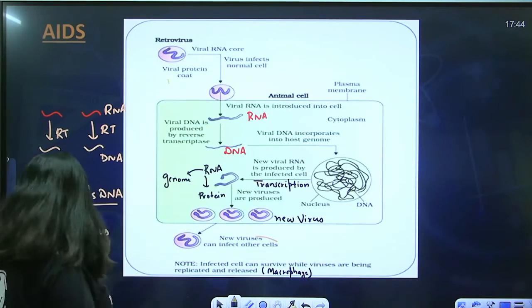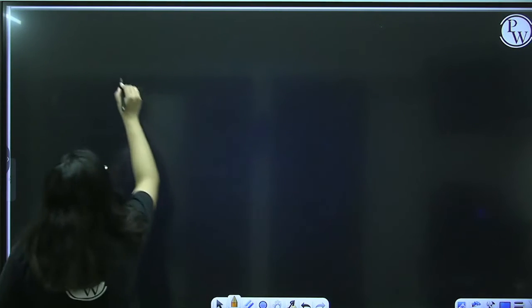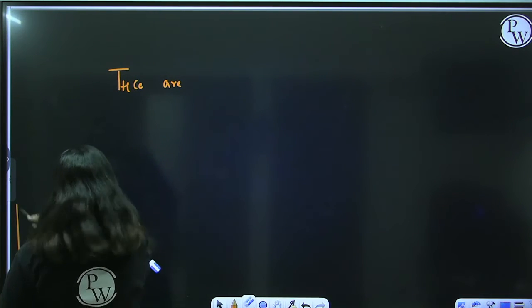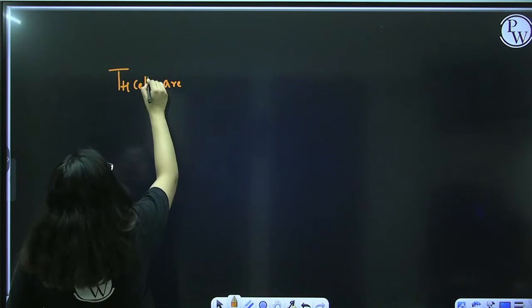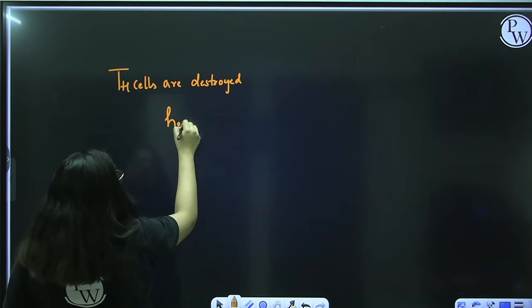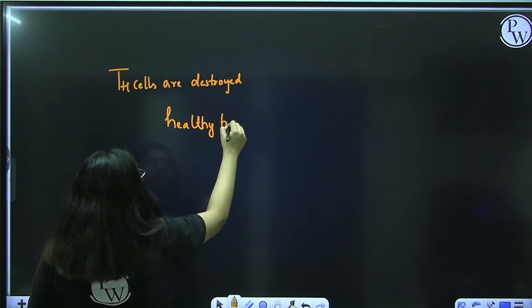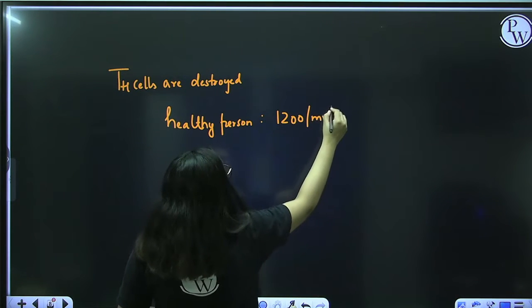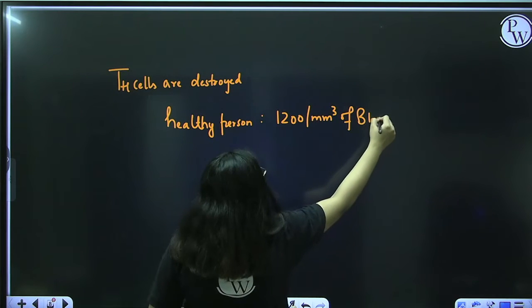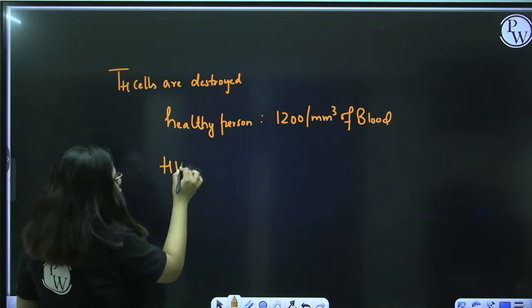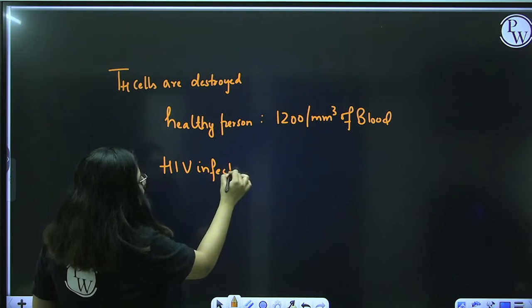Okay. Now, I have told you that T helper cells are destroyed. So, in a healthy person, the count of T helper cells is 1200 per mm cube of blood. So, if you check my blood, maybe my T helper cell count will be this much. But if a person is HIV infected, then what will happen?